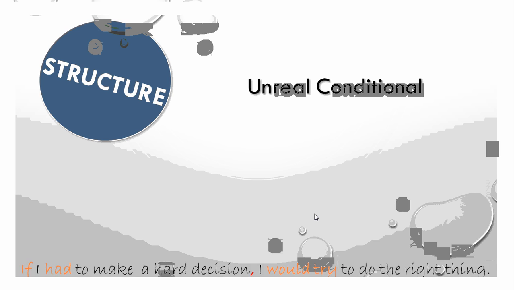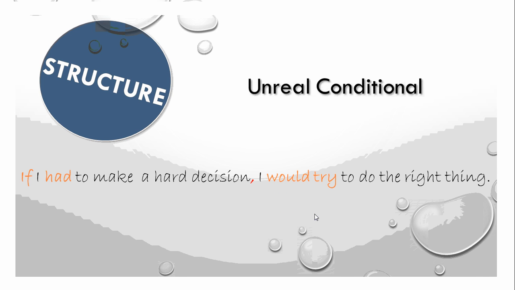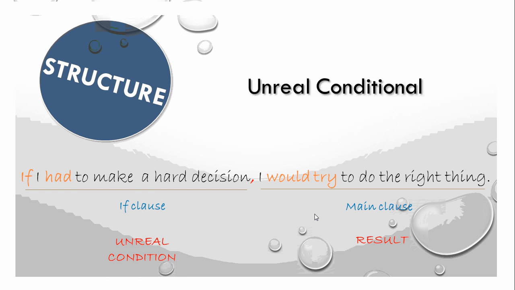The structure. Okay? As all conditionals, we have two clauses, two complete sentences, two complete ideas. The if clause and the main clause. The if clause is the unreal conditional and the main clause is the result.